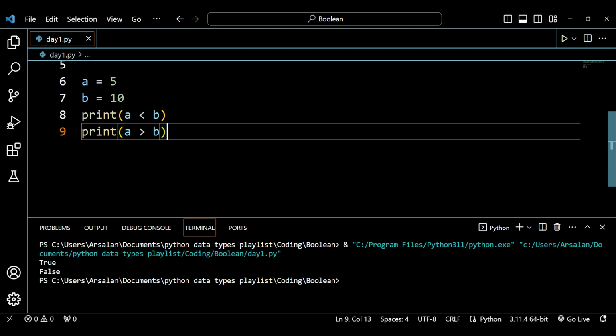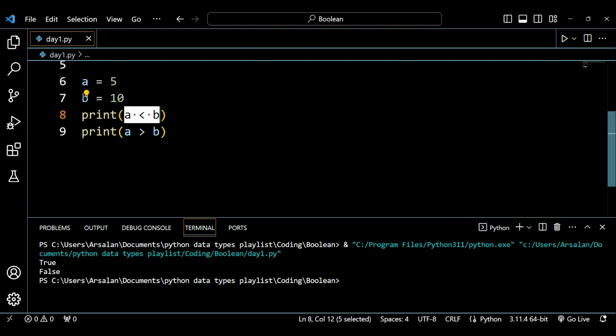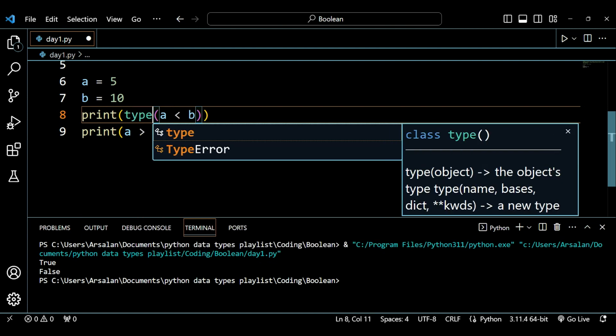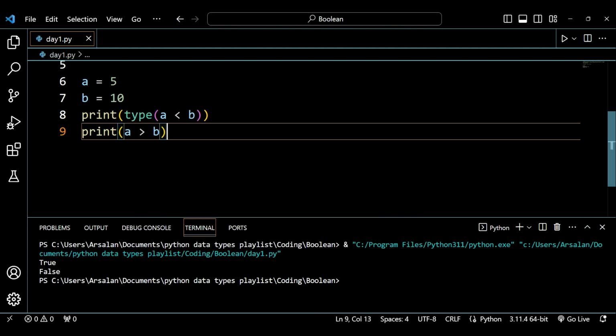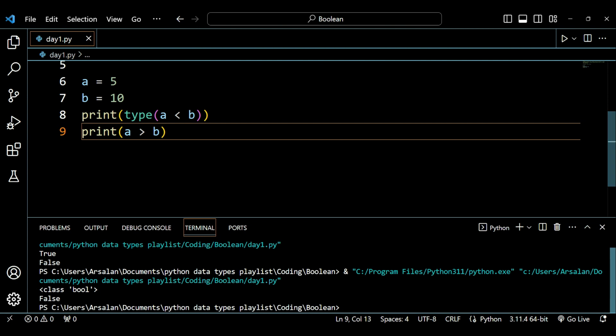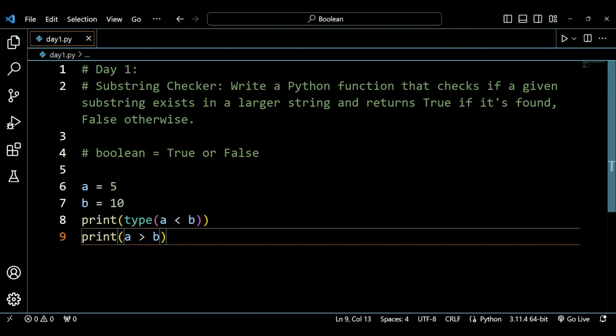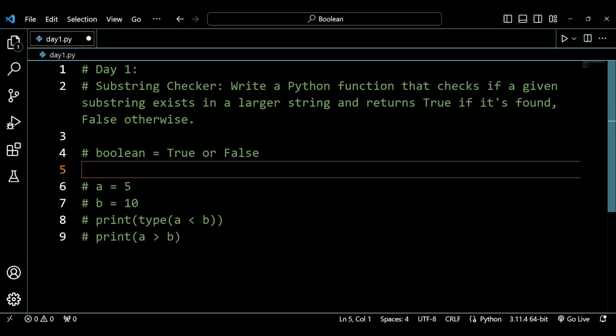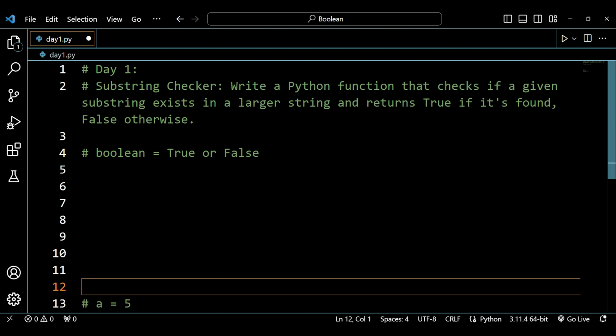If you want to check the data type of these two values, you can check it like this: print type, and if I print the value, you can see that it will be giving me class bool. This bool means Boolean, and it means that the data type of this value is a Boolean value. This was a quick revision of what Boolean data types are, and this will help you to solve the question which we will be doing in our upcoming tutorials.